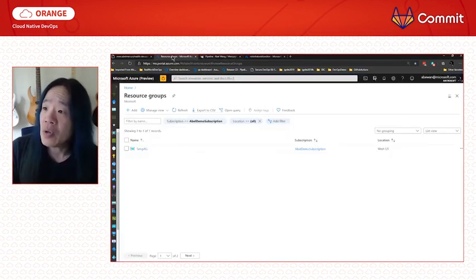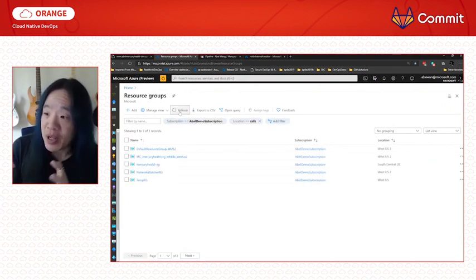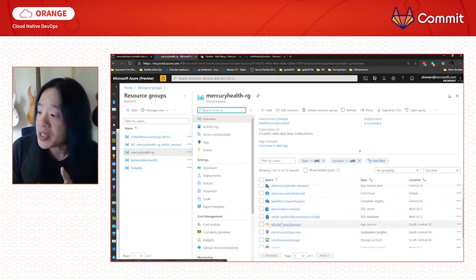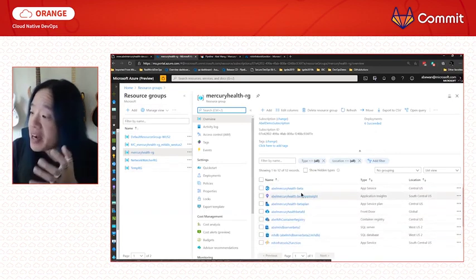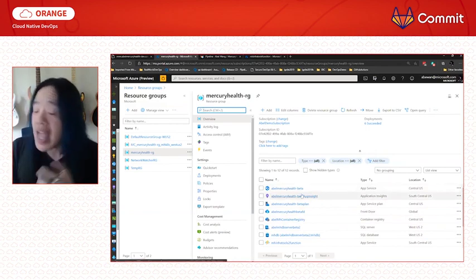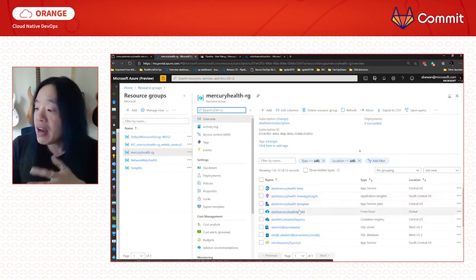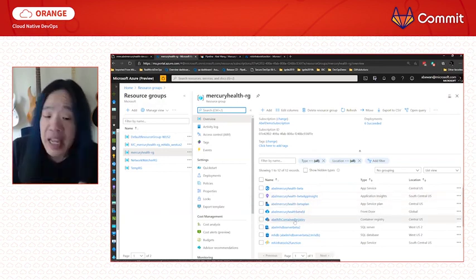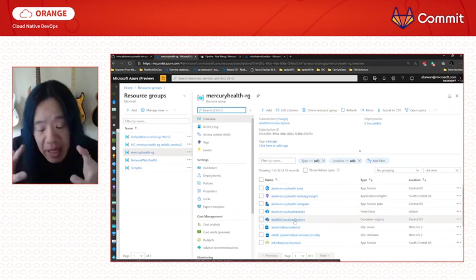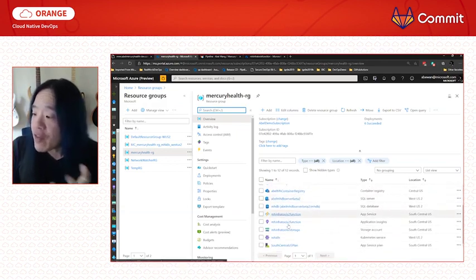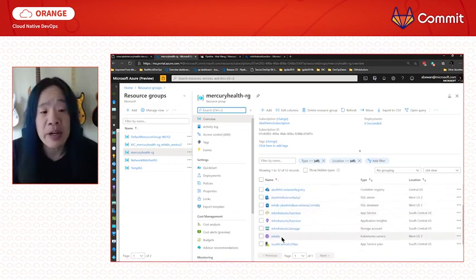If we go back to my Azure resource group and refresh this, bam, look at that. It's already created a whole bunch of stuff for us. If we go into my Mercury Health resource group, we can see all the resources that it created, which is a lot, right? I've got an app service that's running my front end. I've got Application Insights to collect telemetry while people are using my application. I have Front Door, which is my Uber load balancer. I have my container registry, which holds the built images for my containers that I build throughout my application. I have my database, I have functions that I use, I have storage, and I even have my Kubernetes cluster.